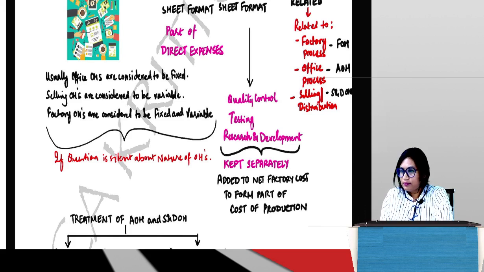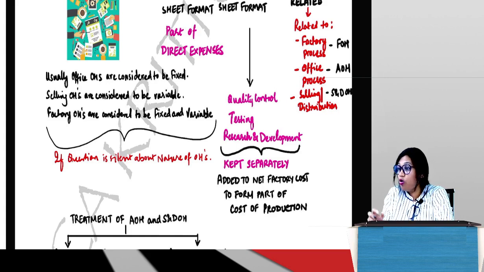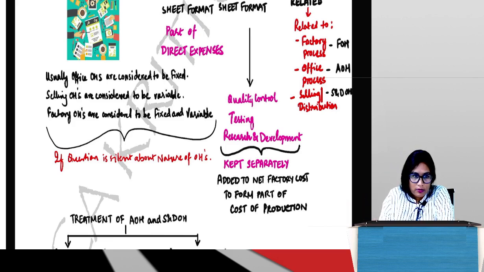But sometimes in the problem it may be necessary to figure out what is fixed and what is variable, looking at our calculations. And sometimes problems will not clearly tell you what is to be done. It will be very vague. So again you will have to make some assumptions. What assumptions will you make if the problem is not clear? The assumptions are given here, assuming nothing is given in the problem.